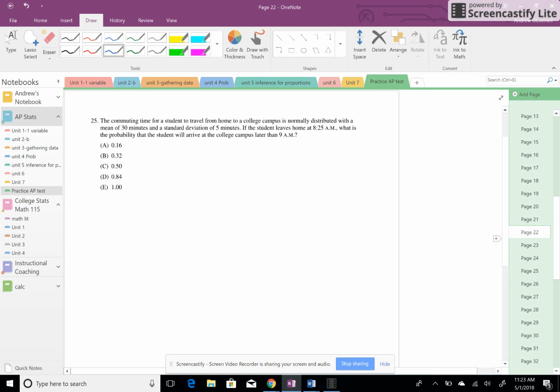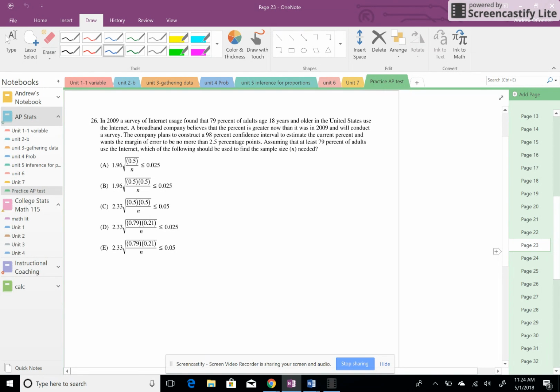25, the commuting time for a student to travel home from a college campus, this should be pretty easy, is normally distributed with a mean of 30 minutes and standard deviation of 5. Basically, you can keep building this. If a student leaves home at 8:25, no later than 9, how many minutes is that? So that's 35. This is a basic z-score or normal distribution probability.